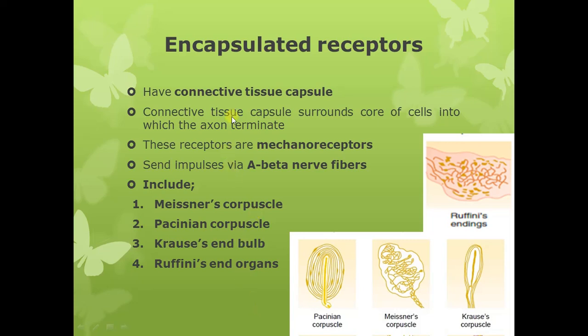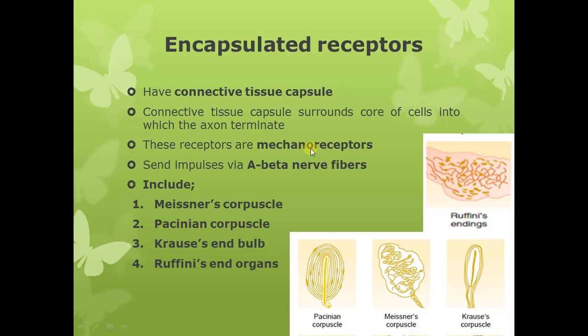Encapsulated receptors, as I just told you, have a connective tissue capsule, and the connective tissue capsule surrounds the core of the cells into which the axon terminates. So there is a connective tissue capsule outside. Inside the capsule there are cells which are associated with the axon terminals, and these encapsulated receptors are basically the mechanoreceptors. So mechanical receptors or mechanoreceptors are encapsulated.